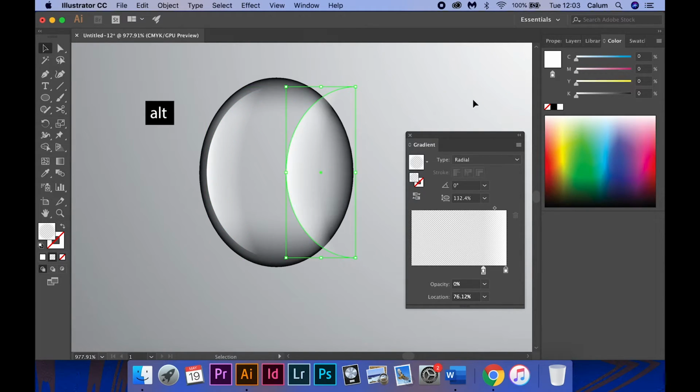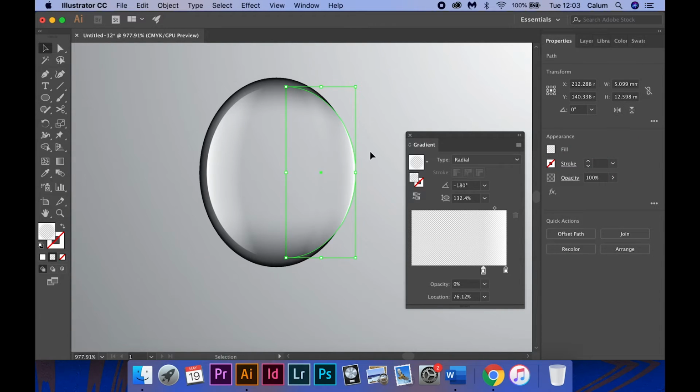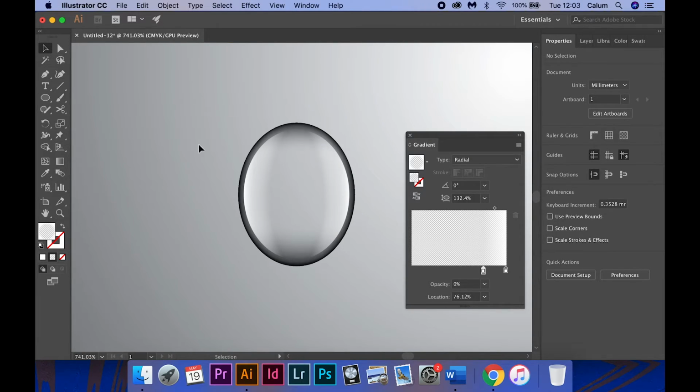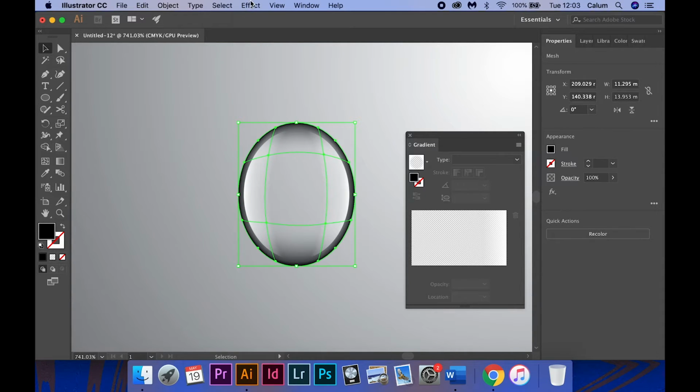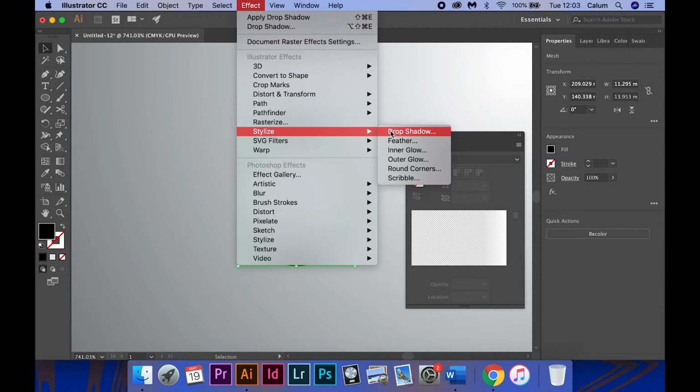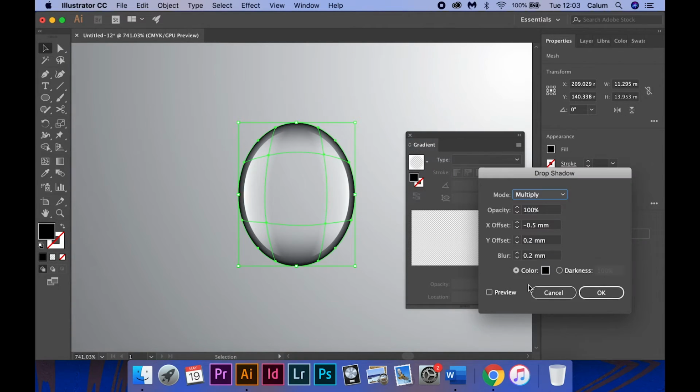I then duplicate the highlight and apply it to the other side of the oval. The final touch is a shadow, which I position slightly to the left.